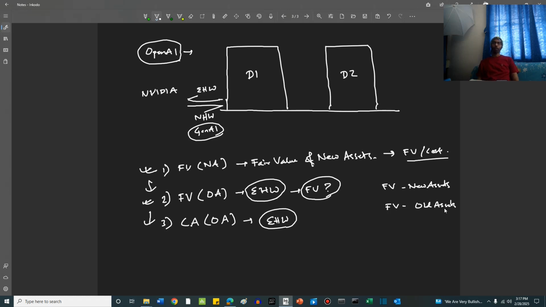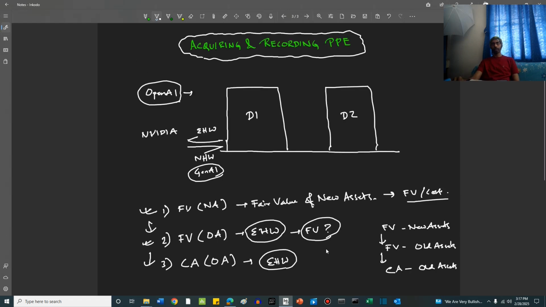If that is also not found, then carrying amount of the old assets, right, friends? These are the sequential options. If the first is not available, we go to the second. If the second is not available, we go to the third. That's how you do it. This is the case when exchange of assets is happening, right, friends?